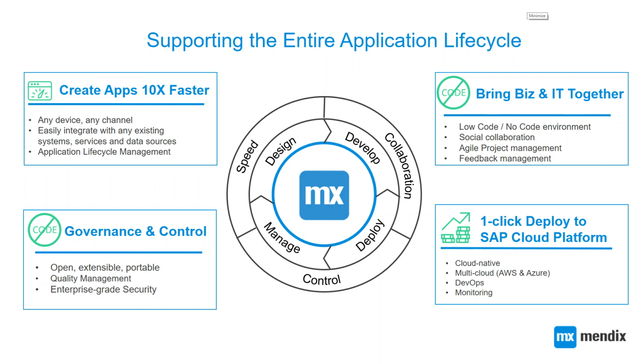And this particular application lifecycle is never ending. Once you've developed your first iteration of your application, you should constantly iterate and design and improve your application over time. So this is really where we see us differentiate ourselves from others, in that we have a close collaboration. We have a control mechanism that allows you to develop and collaborate in a controlled manner and do that at speed.